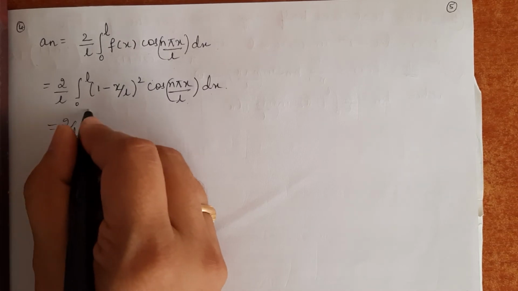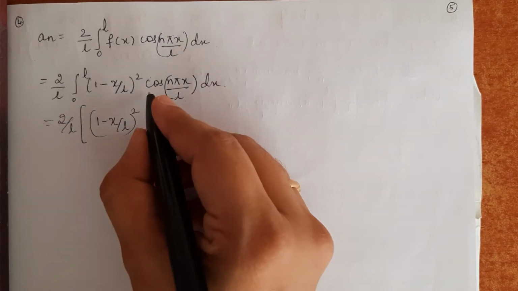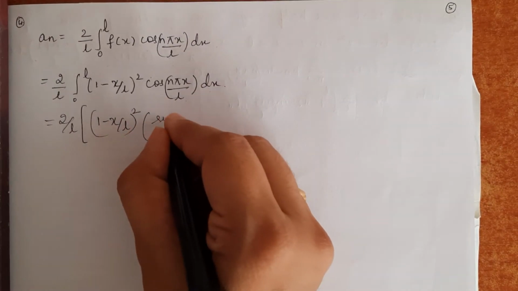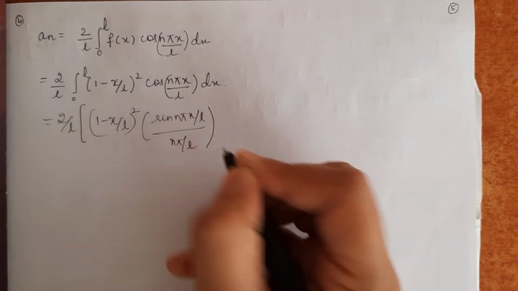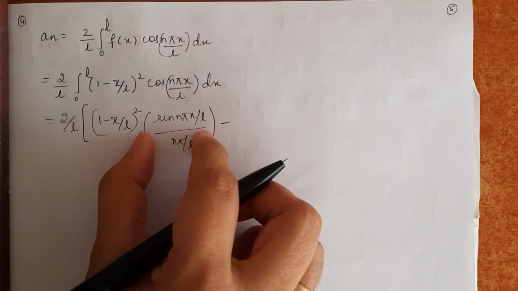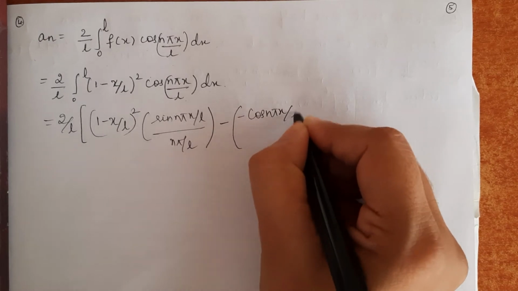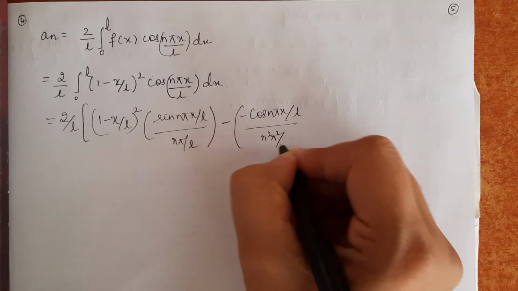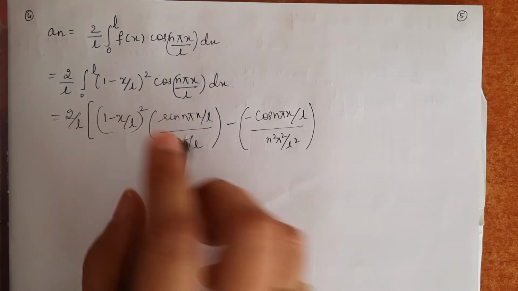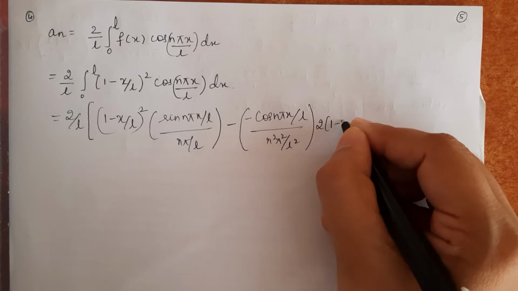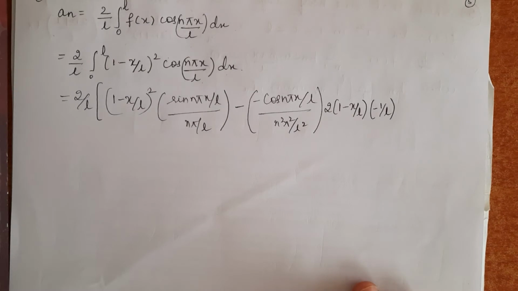That is 2 by L into first function, I will keep it as it is, into integration of second function, which is sin n pi x by L divided by n pi by L, minus integration of this integrated function, which is minus cos n pi x by L divided by n square pi square by L square, into differentiation of (1 minus x by L) whole square, which is 2 into (1 minus x by L) into minus 1 by L.